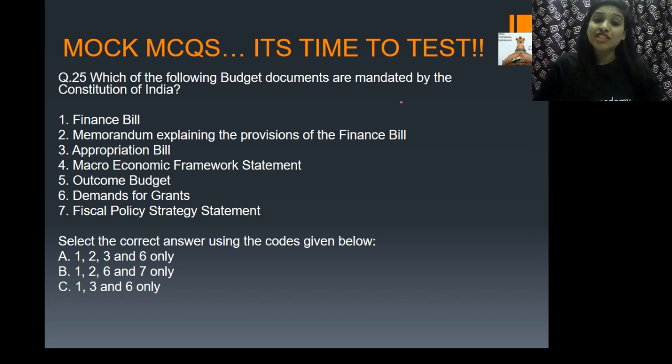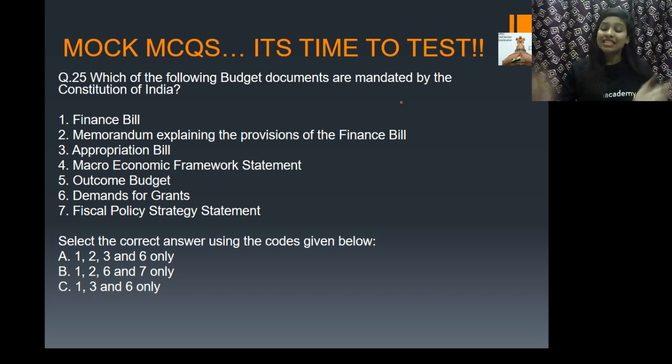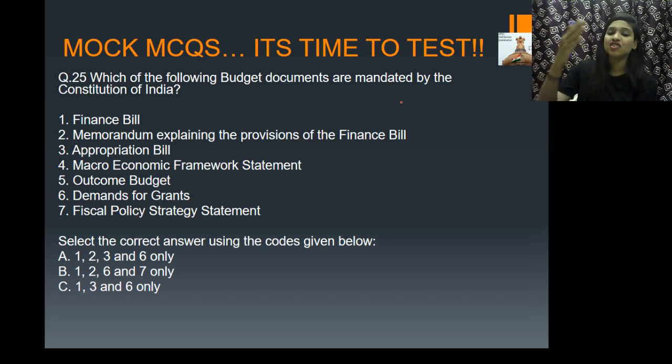Which of the following budget documents are mandated by the Constitution of India? It's a very simple question, so I know all of you are going to give me the right answers. First one is Finance Bill. Second one is Memorandum explaining the provisions of Finance Bill. Third is Appropriation Bill. Fourth, Macroeconomic Framework. 5, Outcome Budget. 6, Demand for Grants. 7, Fiscal Policy Strategy Statement. Quickly give me the right answers.